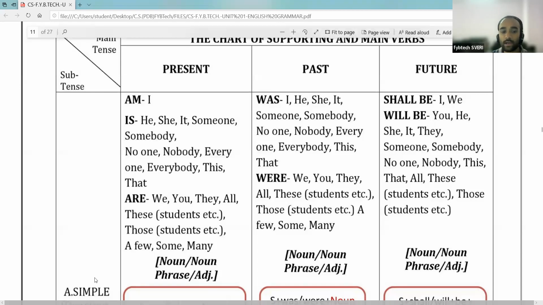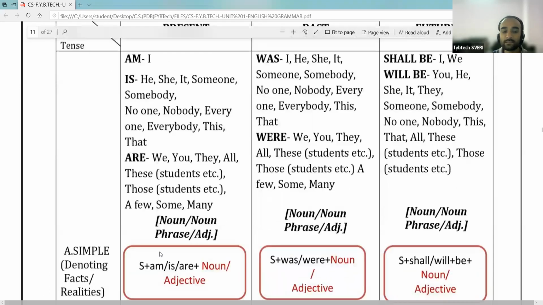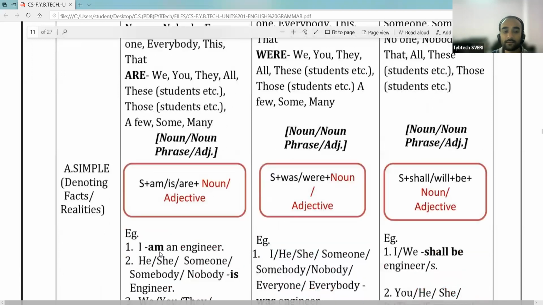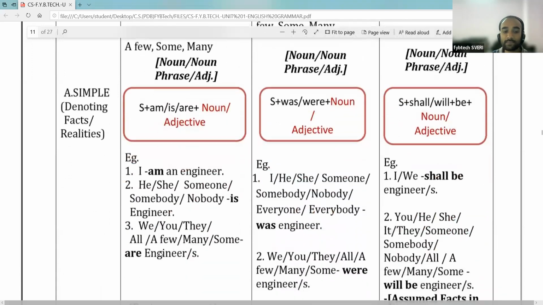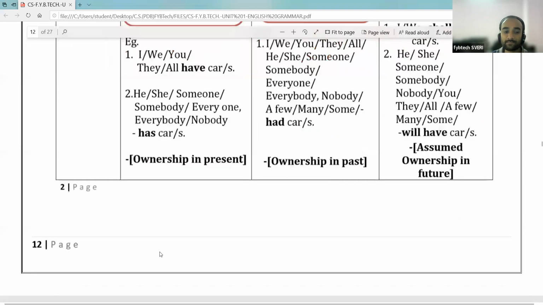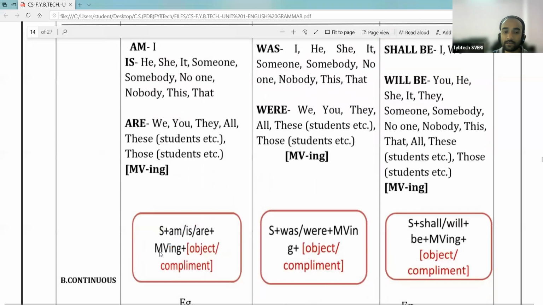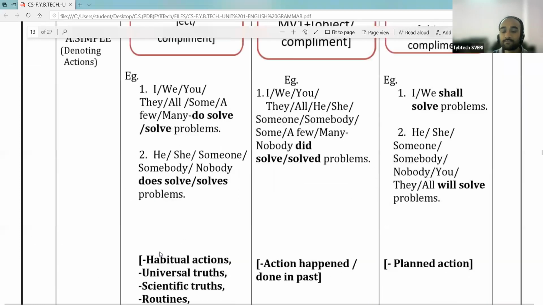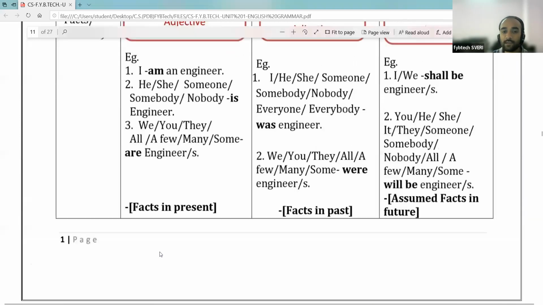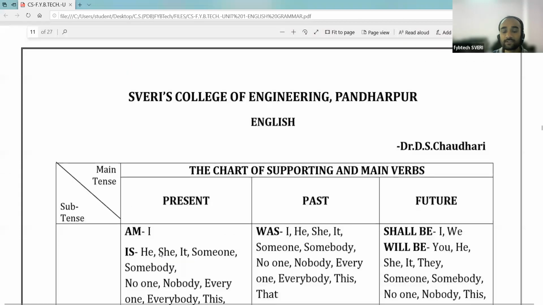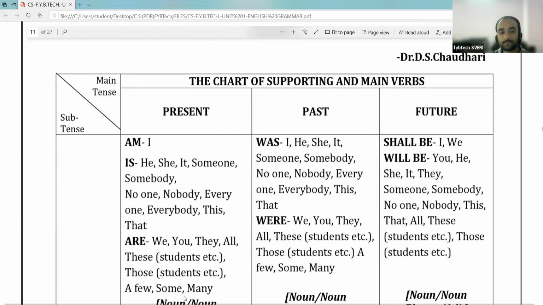And consider on y-axis simple, then simple present, simple past, and simple future, and like that. Then continuous. So that we are going to discuss one by one. Okay, so this is the chart of supporting and main verbs.